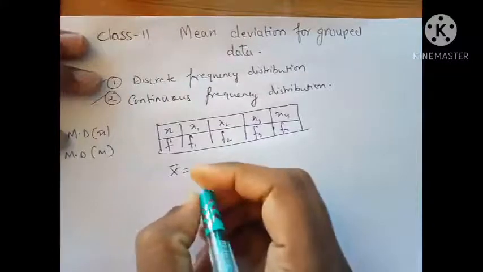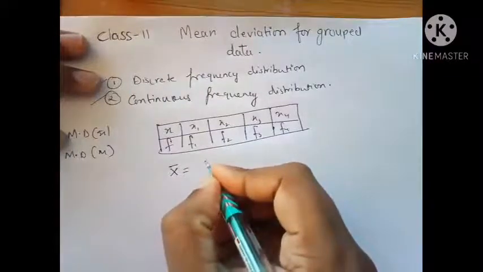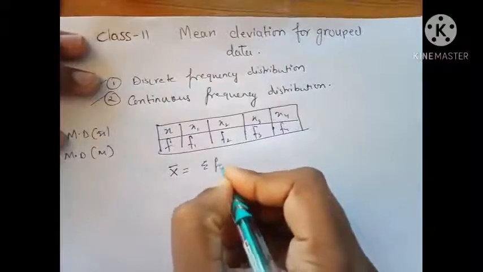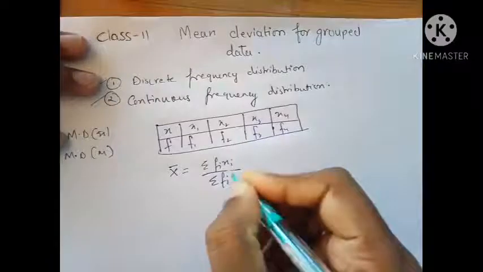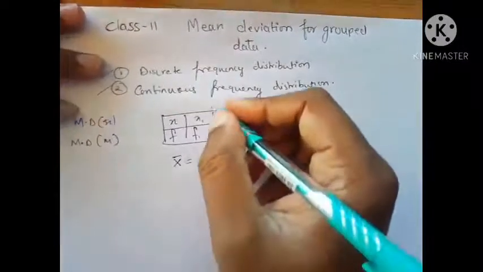What is going to be the mean for this? Mean is going to be sum of fi xi upon sum of fi. This is the mean. But how to find mean deviation?